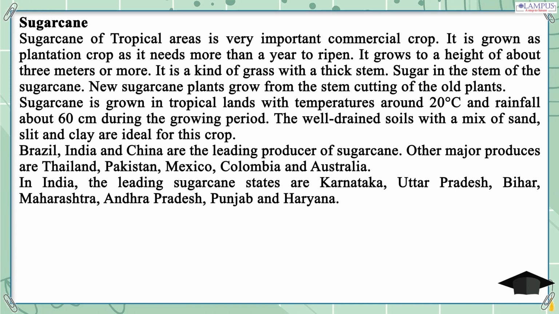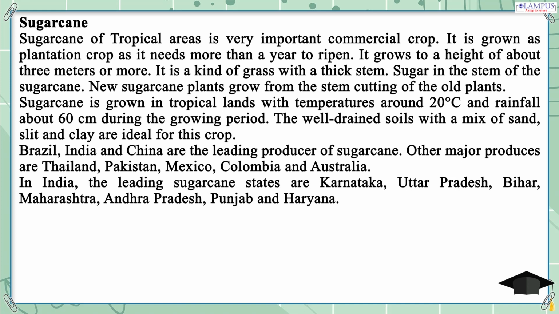Sugarcane is grown in tropical lands with temperatures around 20 degrees Celsius and rainfall of about 60 centimeters during the growing period. Well-drained soils with a mix of sand, silt and clay are ideal for this crop. Brazil, India and China are the leading producers of sugarcane. Other major producers are Thailand, Pakistan, Mexico, Colombia and Australia. In India, the leading sugarcane states are Karnataka, Uttar Pradesh, Bihar, Maharashtra, Andhra Pradesh, Punjab and Haryana.